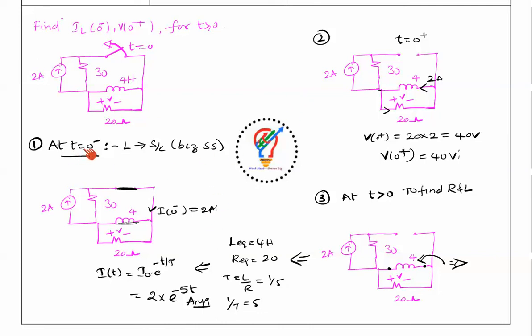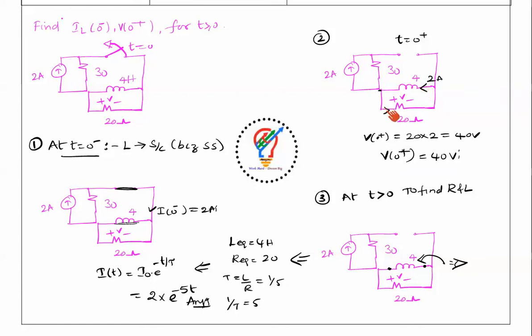Now at t equal to 0 plus, I lift the switch, which means it is open circuited, so it is open like this. The current always flows in a closed path, so it starts here and comes back to here again. It won't get into this circuit. But as we know, the current flowing through the inductor does not change instantaneously. So earlier at t equal to 0 minus it is 2 amperes, and at t equal to 0 plus it is also 2 amperes. The inductor current flows in this direction.